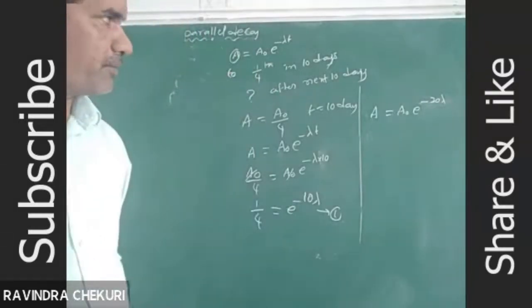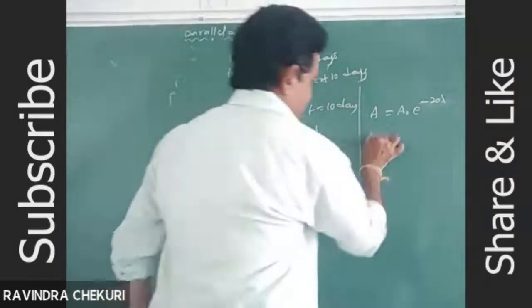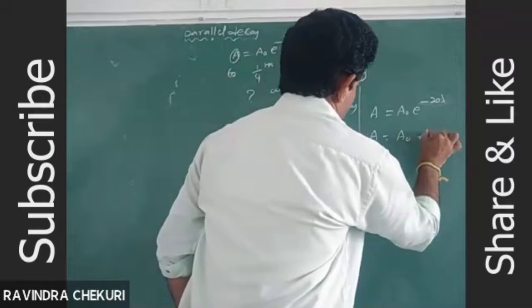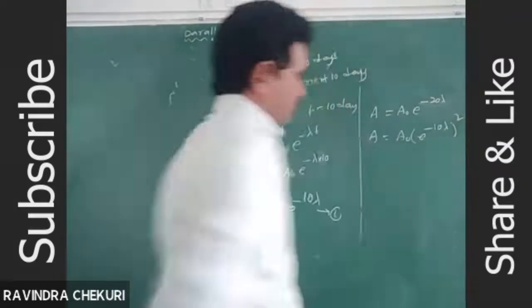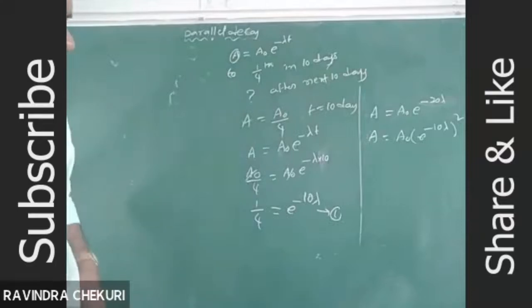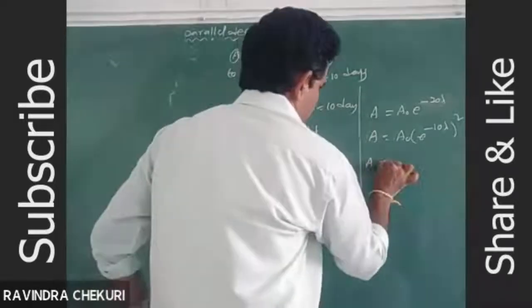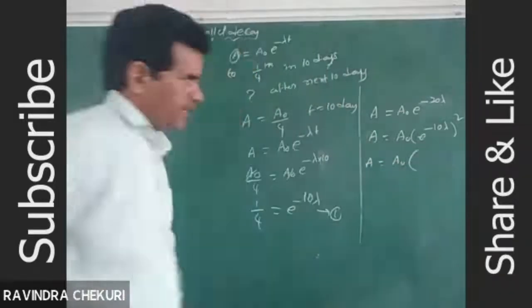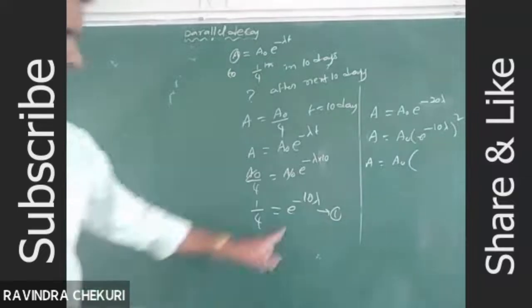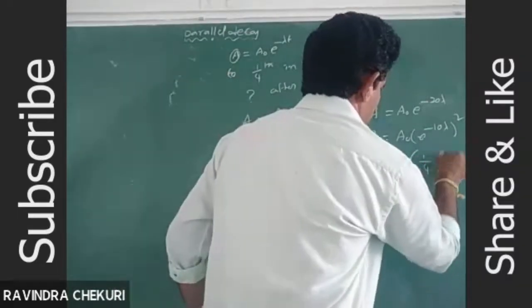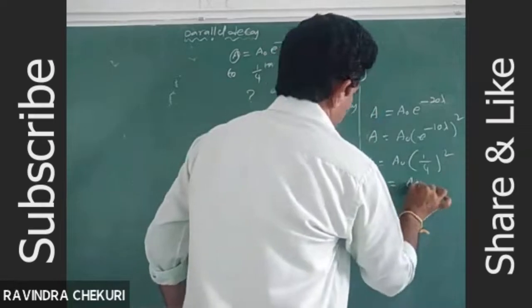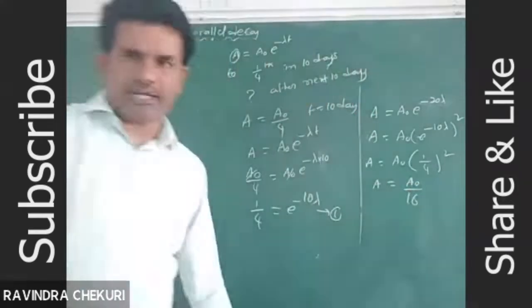A equal to A naught into (e power minus 10 lambda) whole square, that is A naught into (1 by 4) whole square, so A equal to A naught by 16.